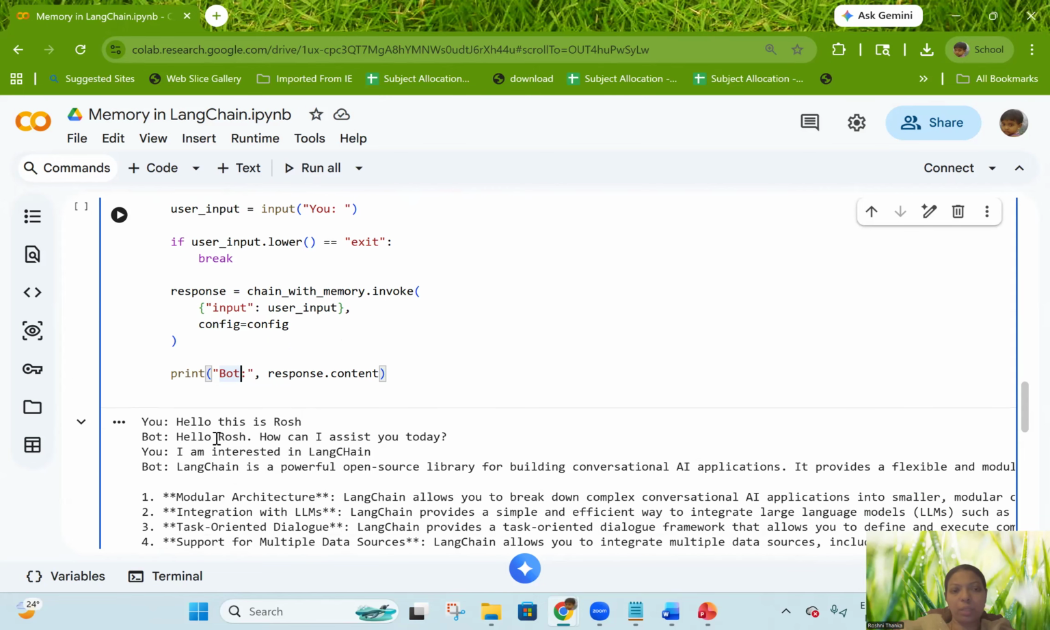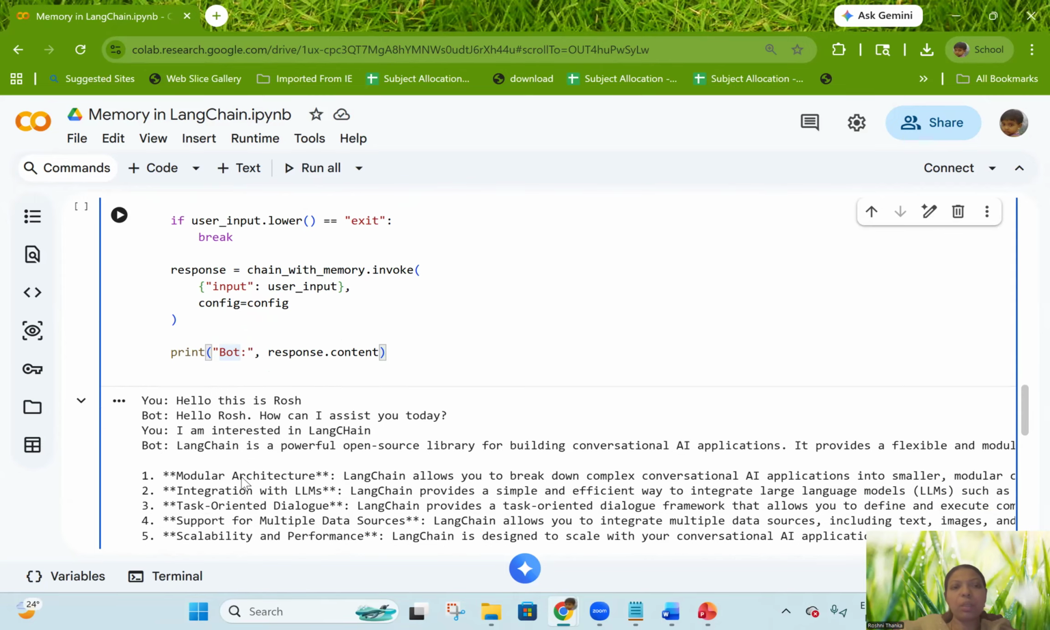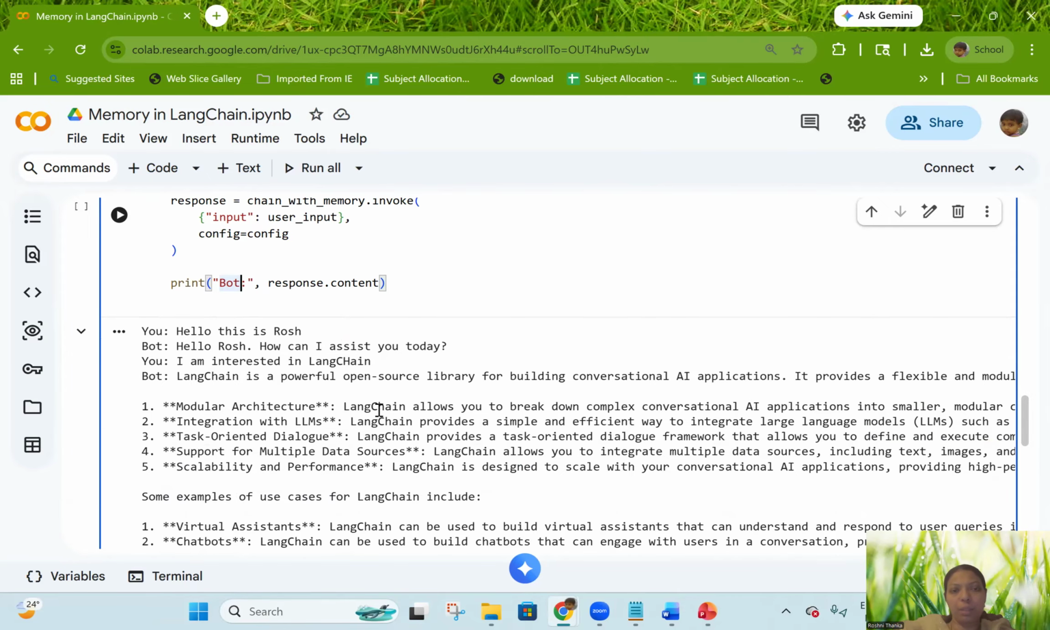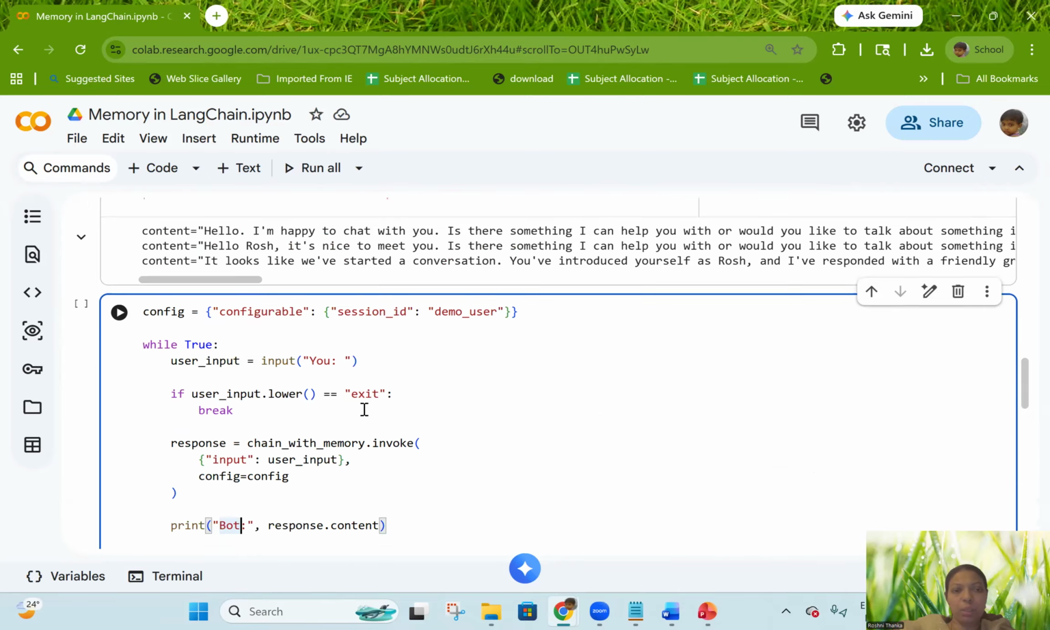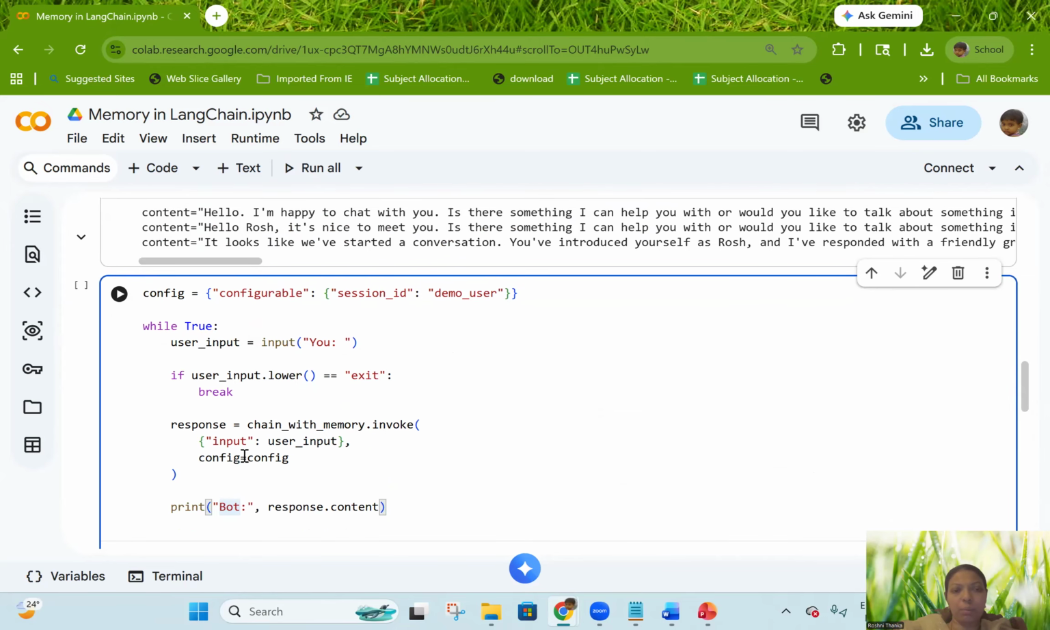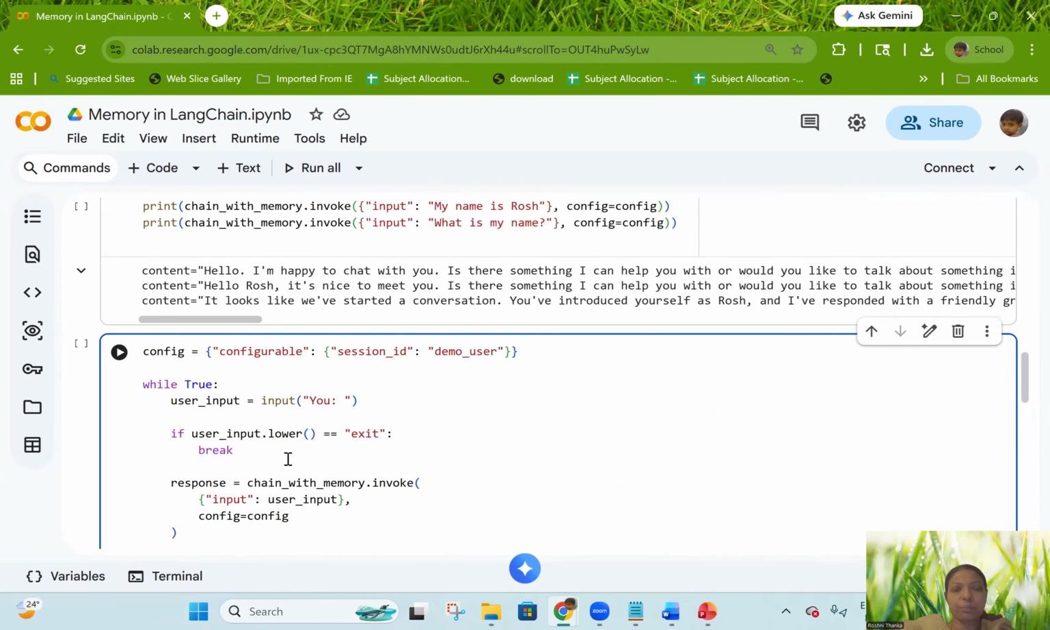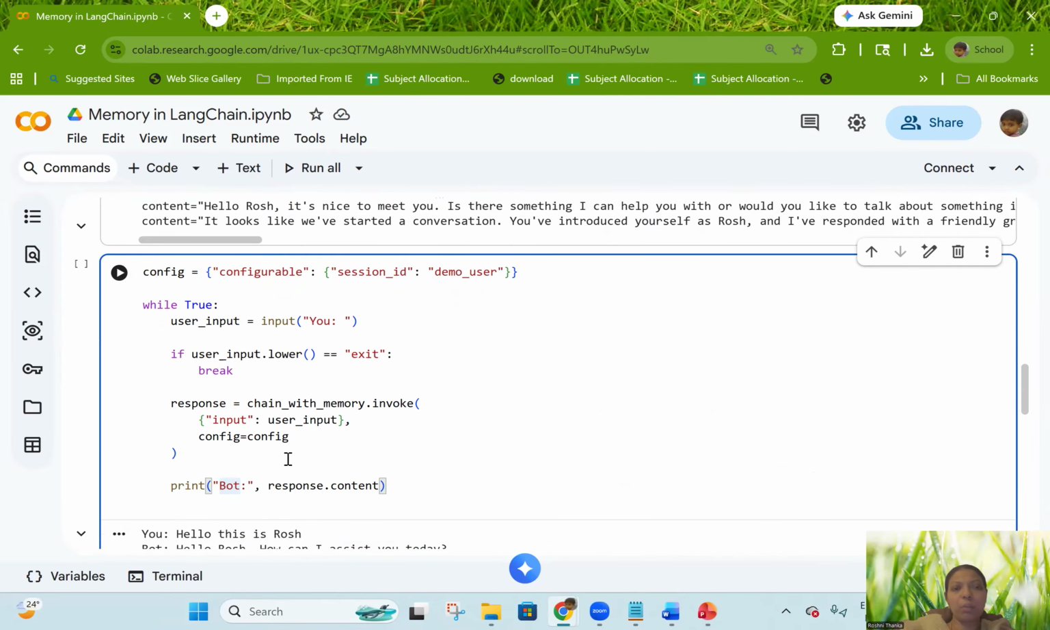So here is my conversation. I'm typing hello, this is Roshni, and the bot is responding back. And then I'm asking about LangChain, and it is responding back to me. So that is what the prompt does: it takes the input prompt and the configuration. Okay, so this is how the memory is used.